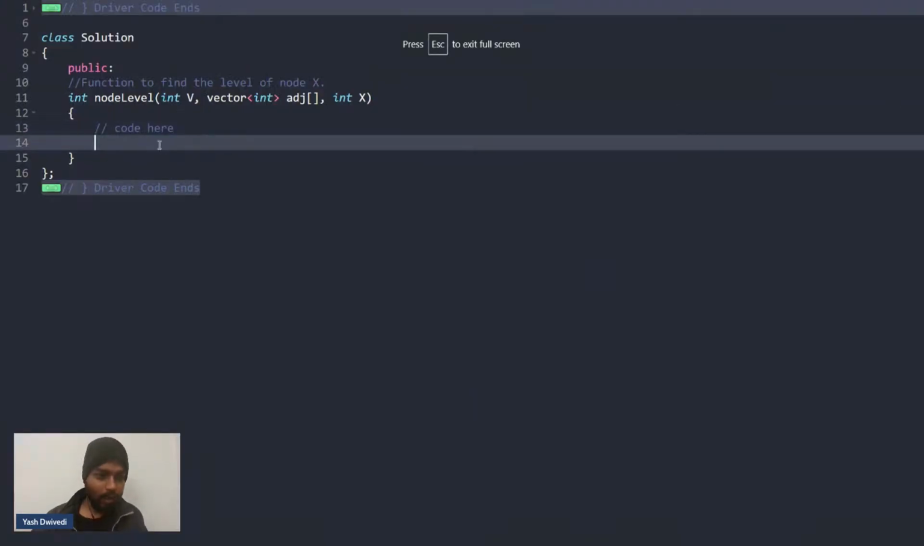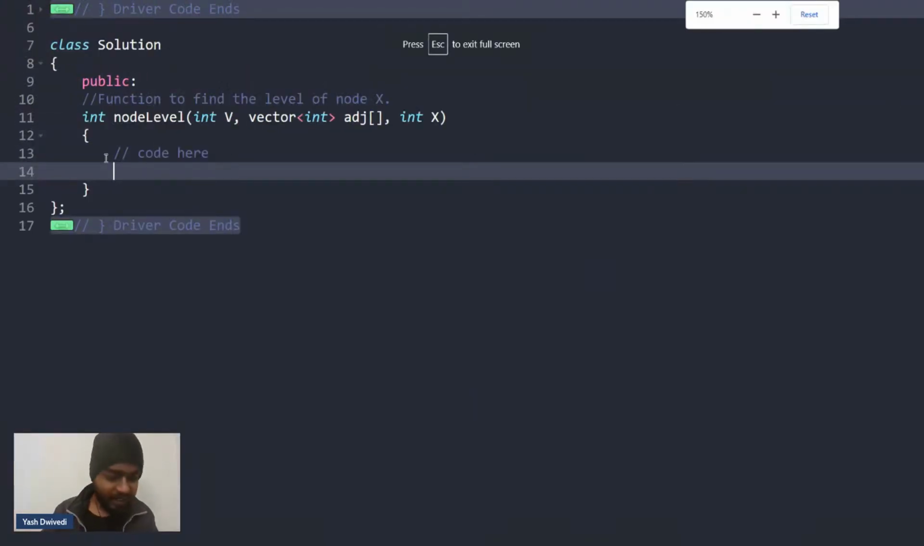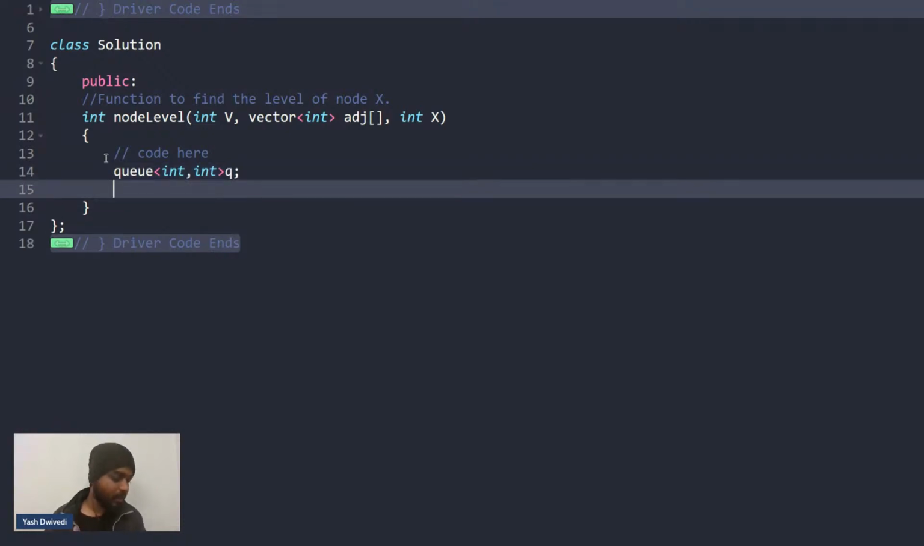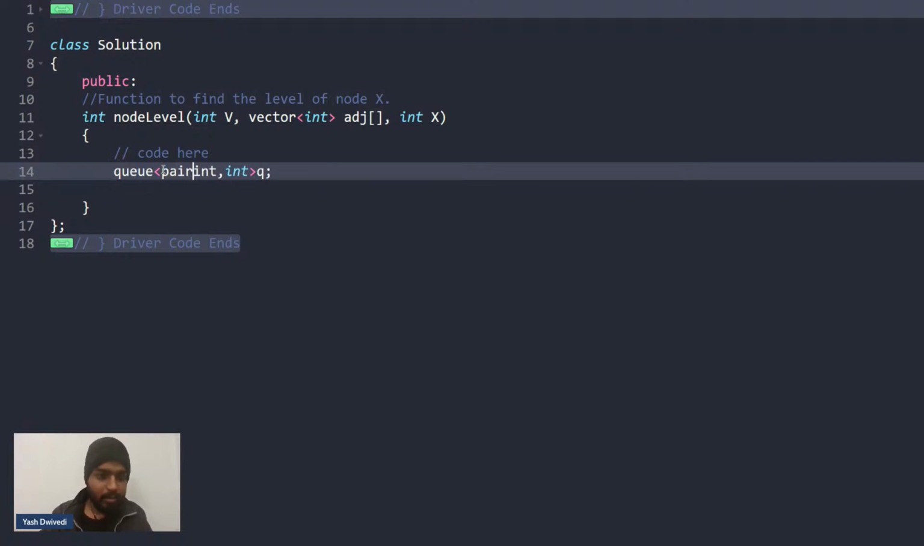Okay. So what will we do here, right? What will we do here? Can I say that we'll have a queue, Q U E U E. Let's name it as int, comma int, and let's name it as queue. Basically, I'll be having a queue. Sorry, let's have it as a pair. So basically, I'll be having a queue that will behave like a pair.